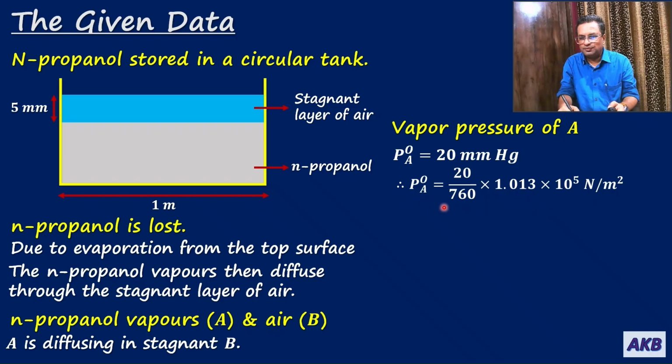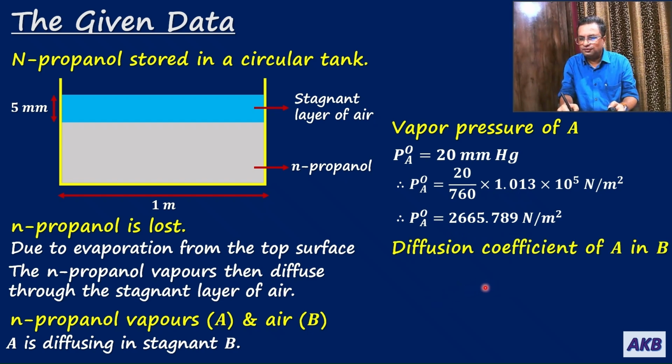So in this way you can convert PA0, which is in millimeter of mercury, to Newton per meter square. First we are converting it to atmosphere, and then by multiplying with 1.013 into 10 to the power 5 we are converting it to Newton per meter square. So that gives us PA0 as 2665.789 Newton per meter square.